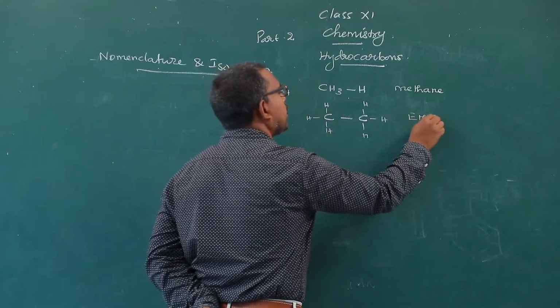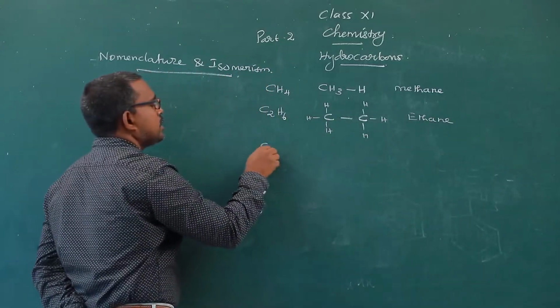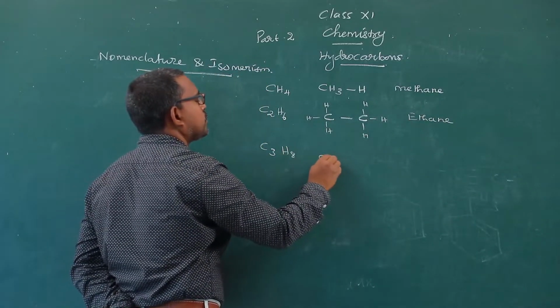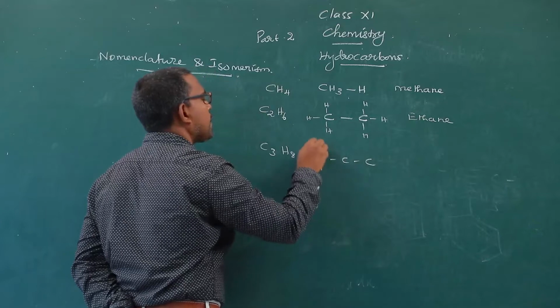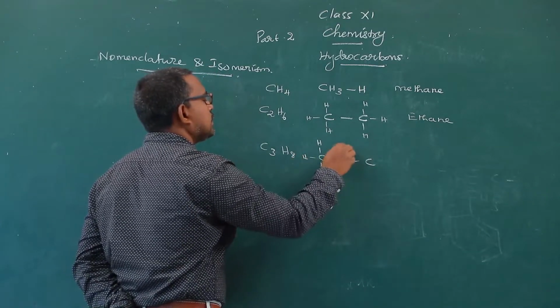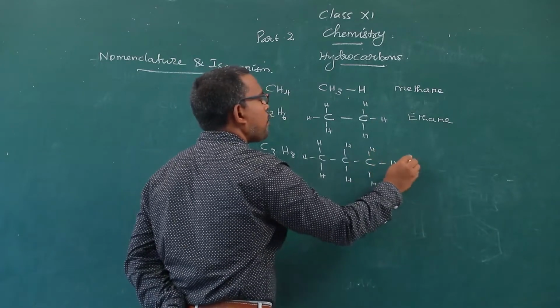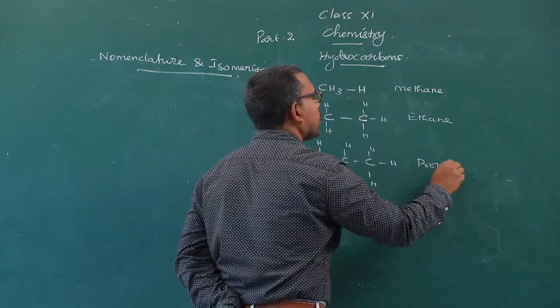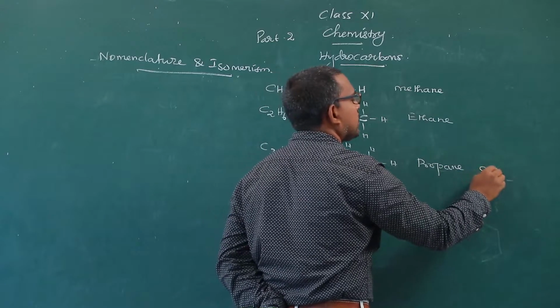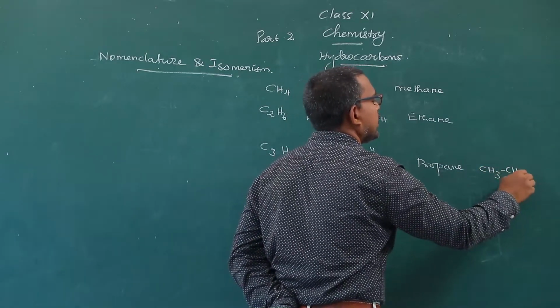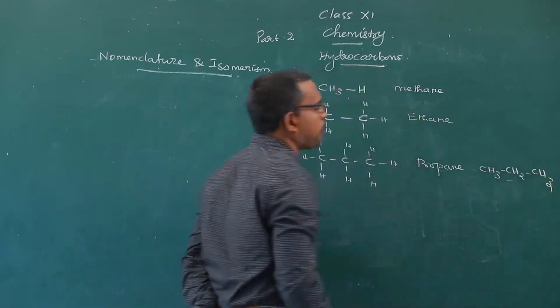This is ethane. Next is C3H8, propane. The formula is written like this, CH3, CH2, CH3, propane.